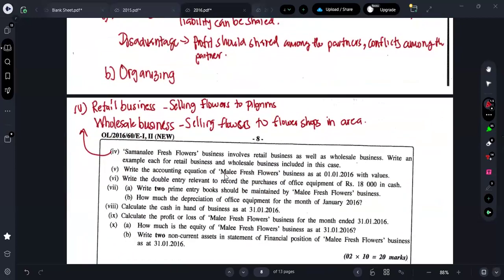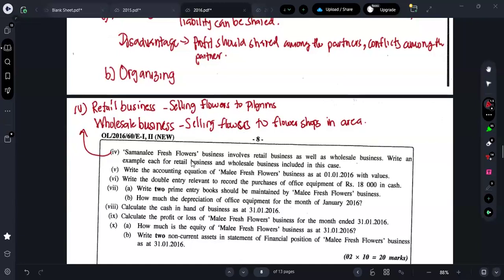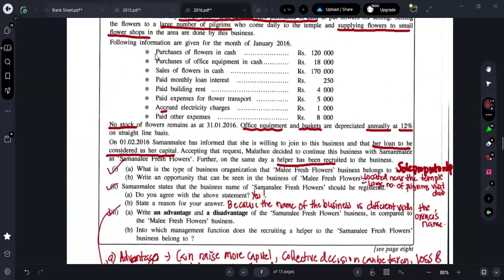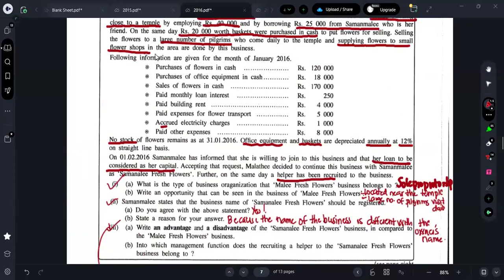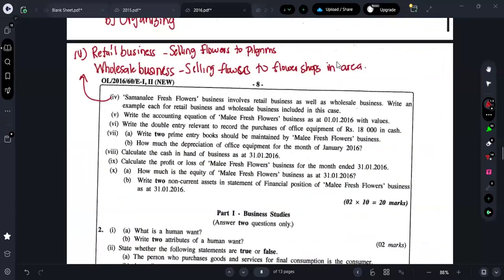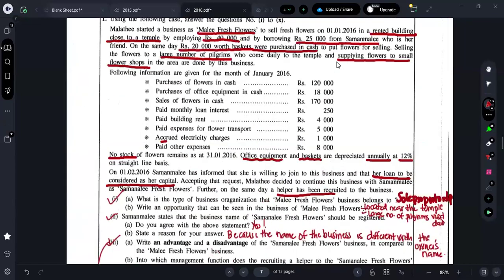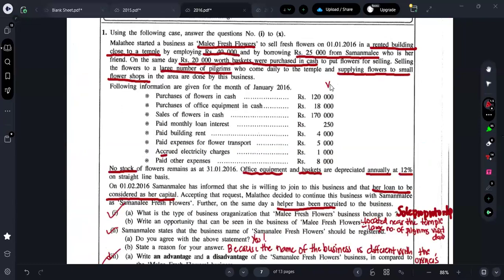Next one is what, guys? Write the accounting equation of Mali Fresh Flower business as at 1st of January 2016. So they are asking for the accounting equation of Mali Fresh Flower. They are not asking for the accounting equation of Samanali. They are asking for the accounting equation of Mali Fresh Flower. So let me take it to my working sheet, guys. Let me use that place for question number 5. Okay, let me do it here.